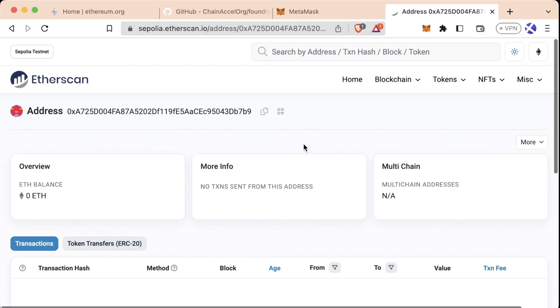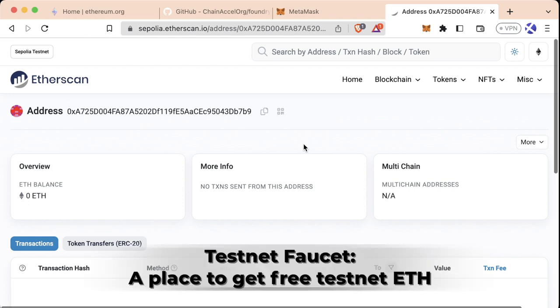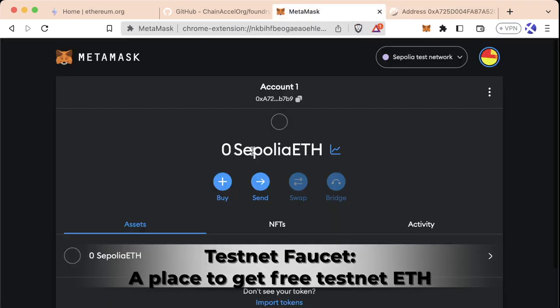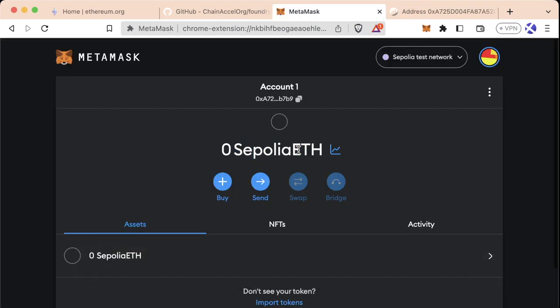And in order for us to simulate one of these transactions, we're going to go to a faucet for a testnet. Testnets have this thing called faucets, which allow us to get some free Sepolia ETH so that we can test out sending transactions and receiving transactions.